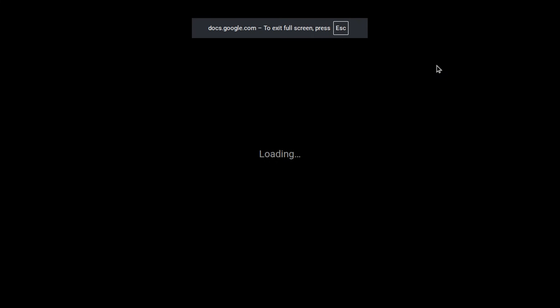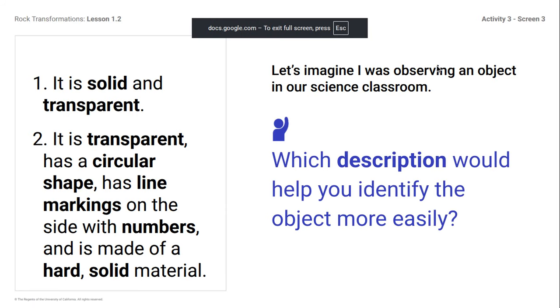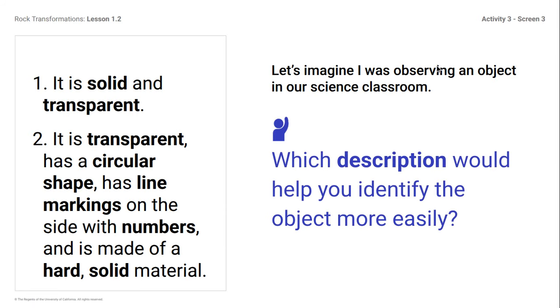Lastly, I would like to talk about observations and what they should look like. So we have 2 observations on the left. They're both describing an object. So the top one says that it's a solid and it's transparent. Well, think of what is a solid and is transparent. I would like to know what you think is the object just based on this.